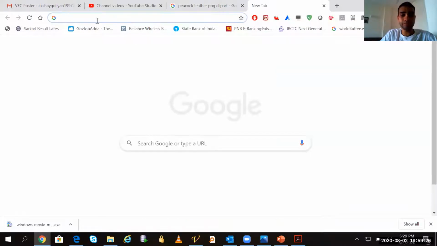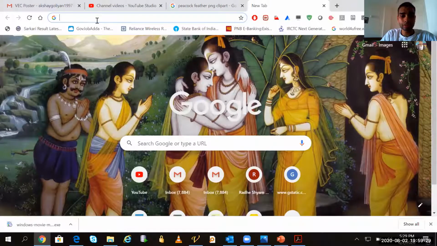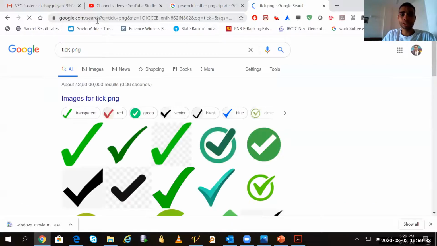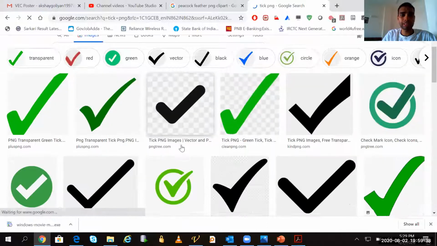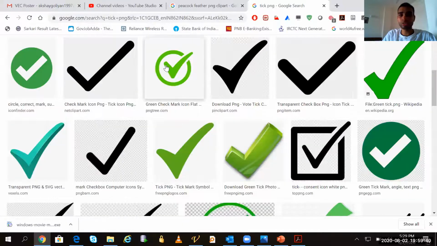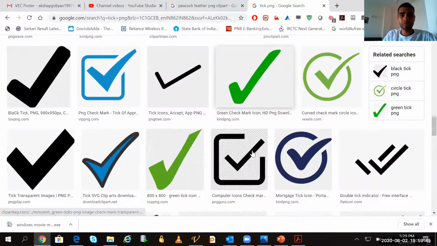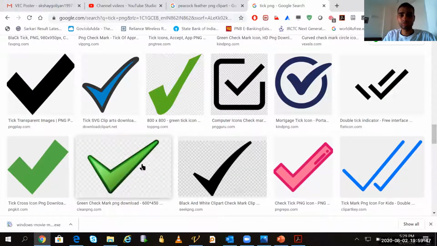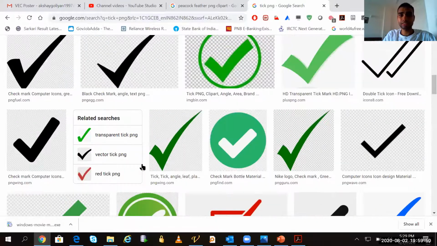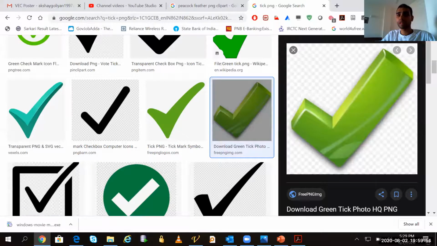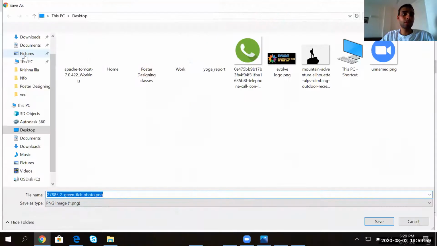Let's say I will simply write tick PNG. So I will get many PNGs for tick, and we can take the one which looks very beautiful like that. Like this one also looks beautiful. This one also is good. So many are there. Let's say we'll take this one. This is little 3D like that. And I will simply download it, save image as. On my desktop, I will save.